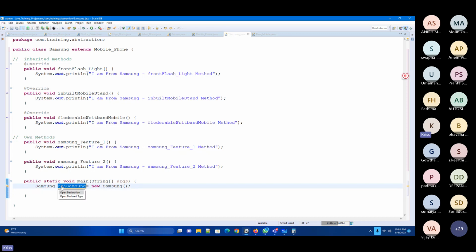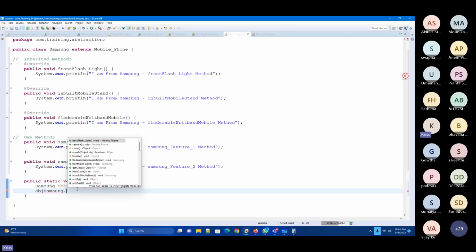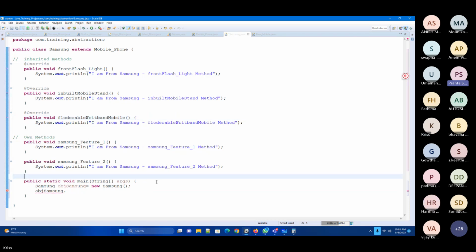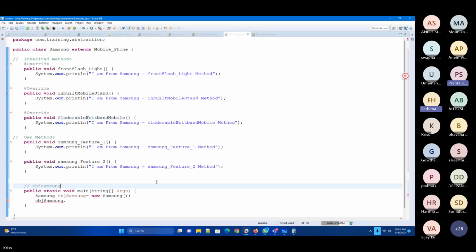Now with this particular object, how many methods can I access? See how many methods there are in the Samsung?